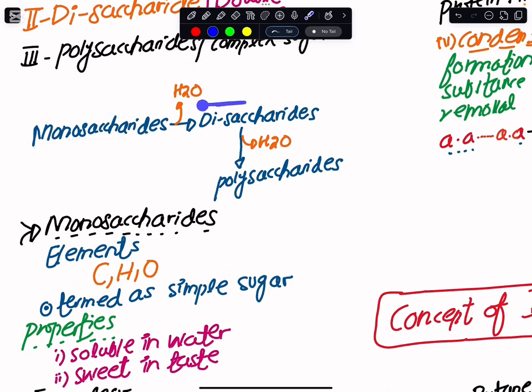These monosaccharides, when they are linked with one another, we end up making disaccharides. And when these disaccharides are combined with one another, we make the complex sugars out of it. And these complex sugars are termed as polysaccharides. So this was an overall generalized scheme of the classification that we have to understand in case of the carbohydrate.